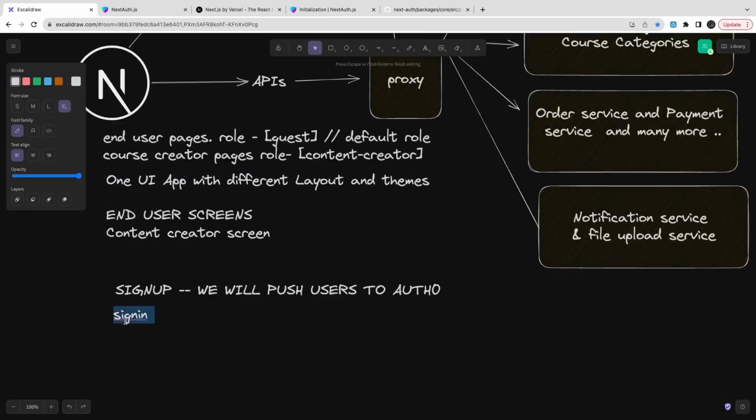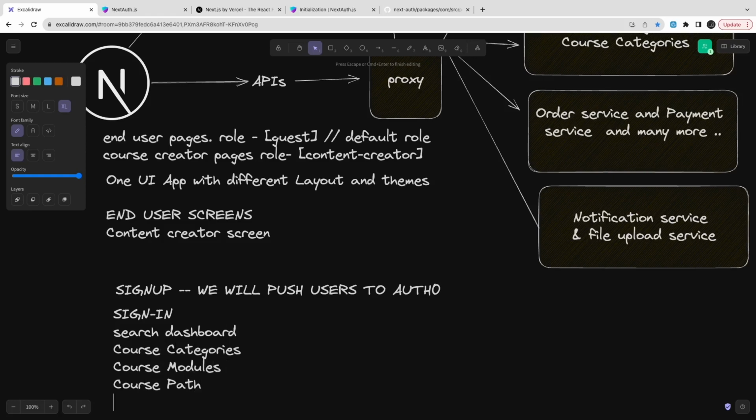So what we need to provide: sign up, which will push the user to auth0. Sign in, where we will just use a username and password from auth0. We will allow the user to search for courses if you are a guest user. If you are a content creator, then you can do all those things. You can access the course categories, course module, course path, and create new courses. All these features are nothing but independent APIs which you can access.